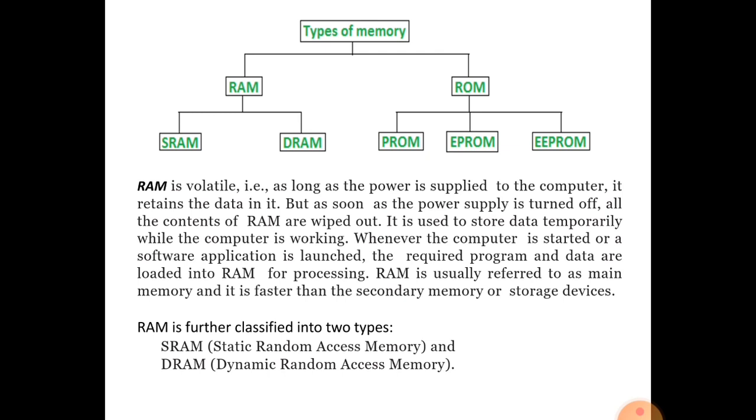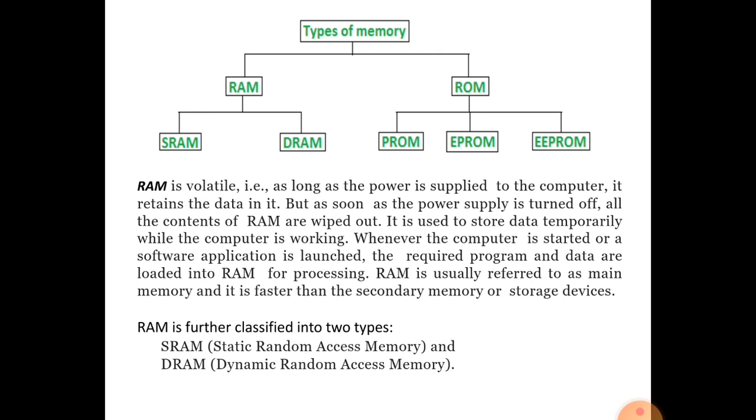If you want to play audio, the audio data will be loaded into RAM. After that, you close the audio and open the video. So the audio will be removed from the RAM and then the video data will be loaded into RAM.